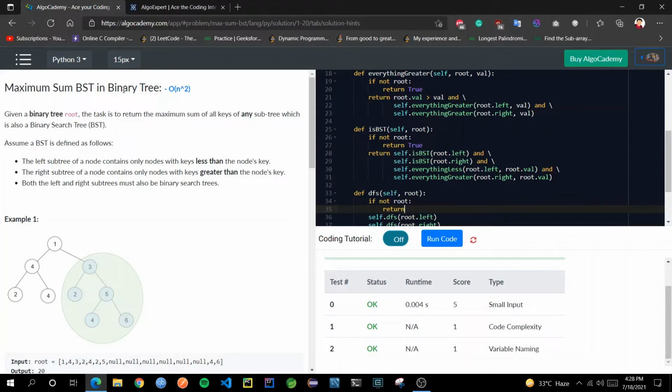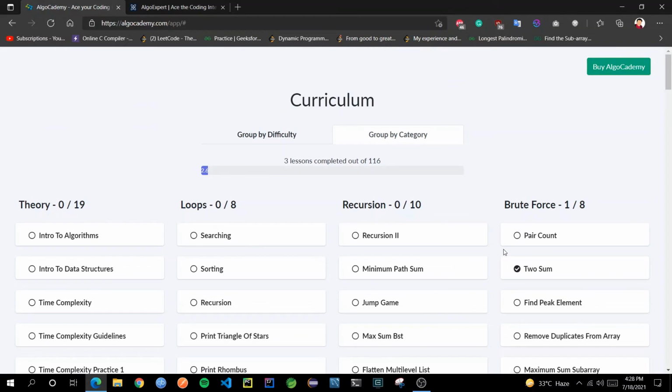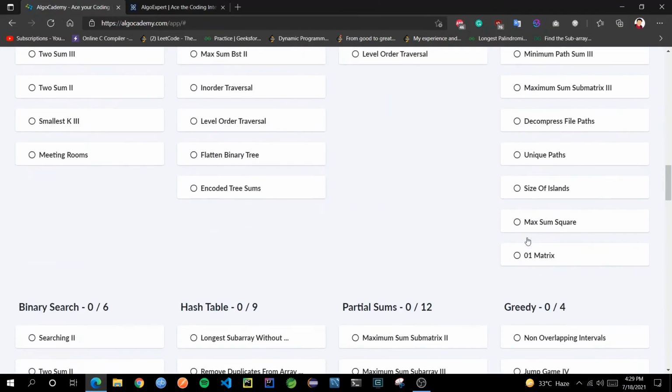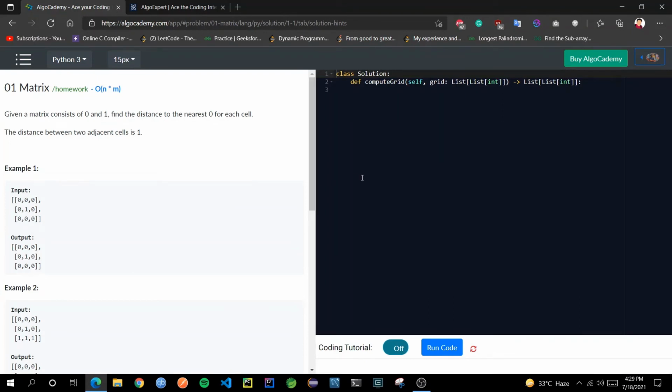Now after that, if you want to go to the main menu again, there is a button called problem list. You can go here and see all the problems. One more thing I would like to mention is that all the questions you see over here might not always have those step by step validations or tutorials, because there are basically two types of problems. One where you have those steps, and one called a homework type problem, which is similar to a problem that already has those steps. You have to solve that homework problem by yourself. For example, over here, if I go to this 0 1 matrix problem, one similar problem is already solved using those steps.